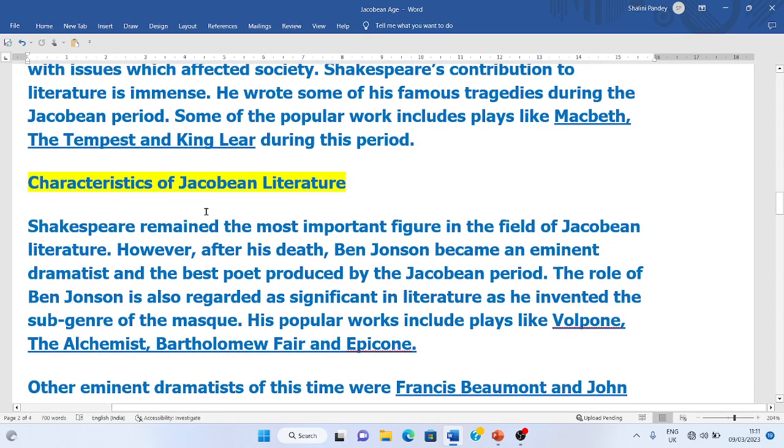Now, what are the characteristics of Jacobean literature? Shakespeare remained the most important figure in the field of Jacobean literature.